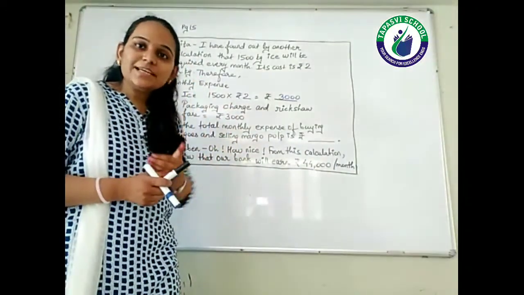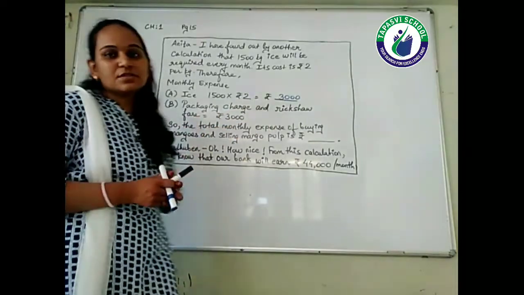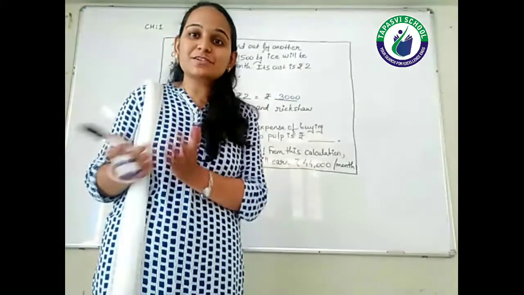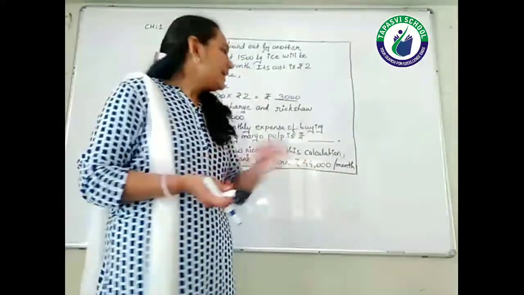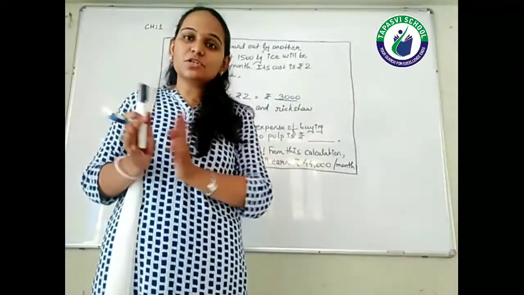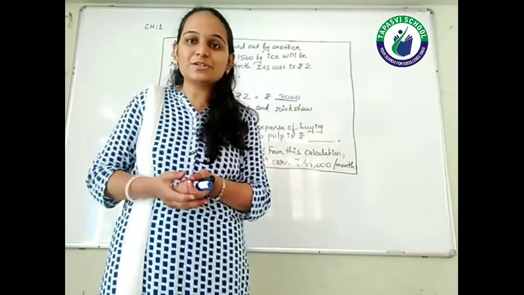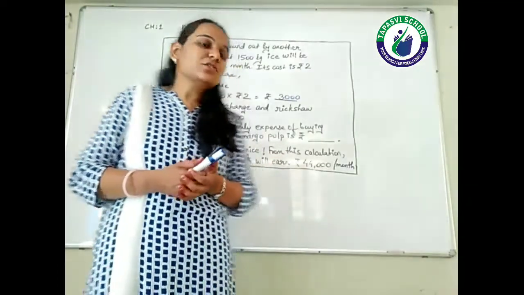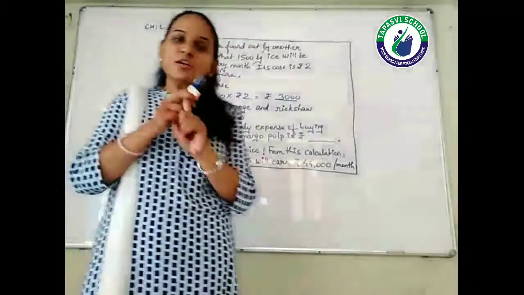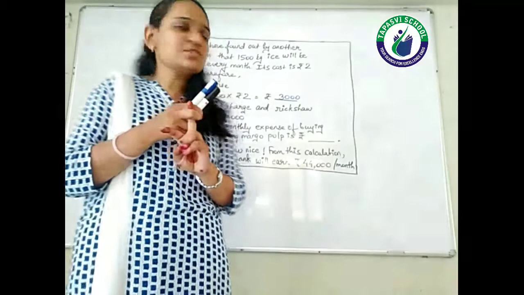Now see the second expense, packaging charge and the rickshaw fare. If you have prepared the mango pulp, you need to pack it also, right? And why is the rickshaw fare required? Because you cannot keep that mango pulp with you, you need to supply and distribute it also. So the total expense of packaging and the rickshaw fare is 3000. So 3000 for the ice and 3000 for the packaging and rickshaw fare.